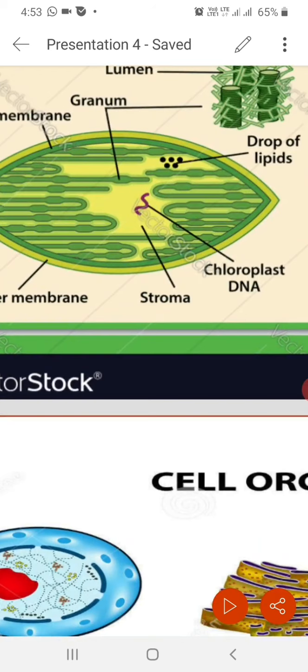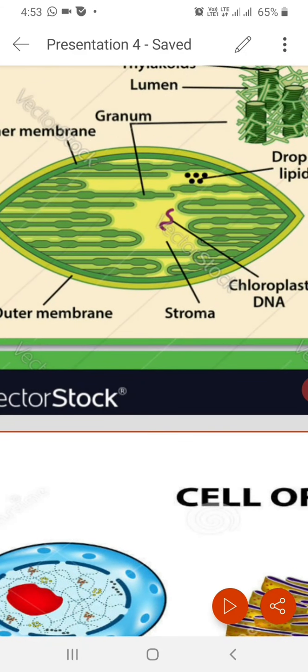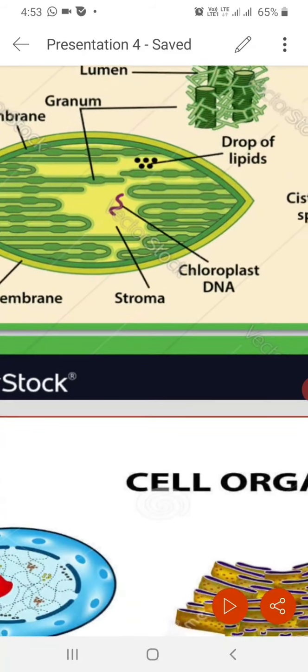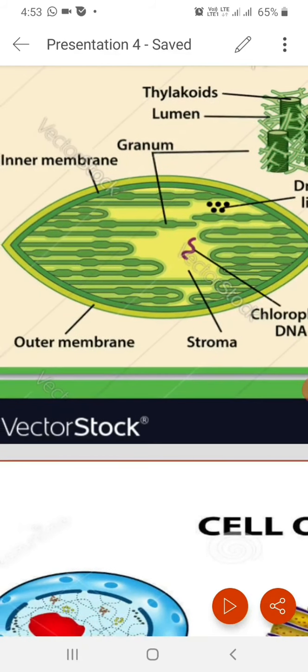During sunlight, photosynthesis is performed by chloroplast, and chloroplast is also a double membranous cytoplasmic cell organelle, with an outer membrane and an inner membrane. Inside the inner membrane a stroma region is present, and in the stroma some disc like vesicles are present joined to each other, called grana, or granum, and tubular structures are called thylakoids.